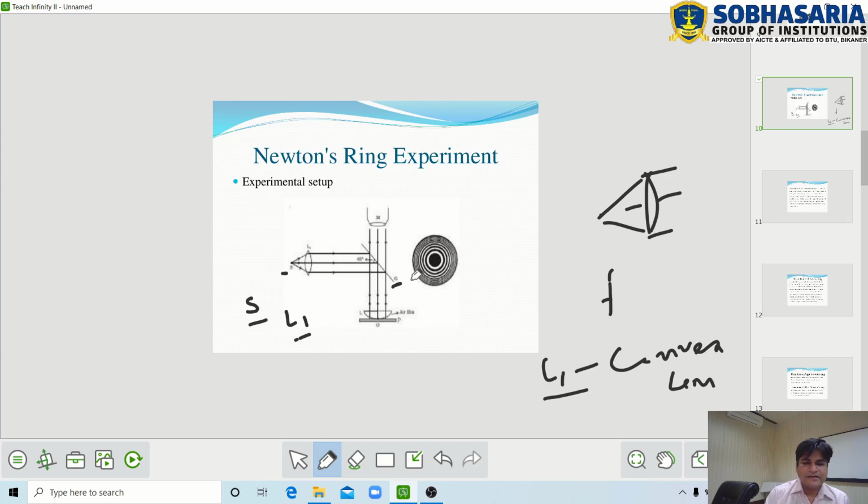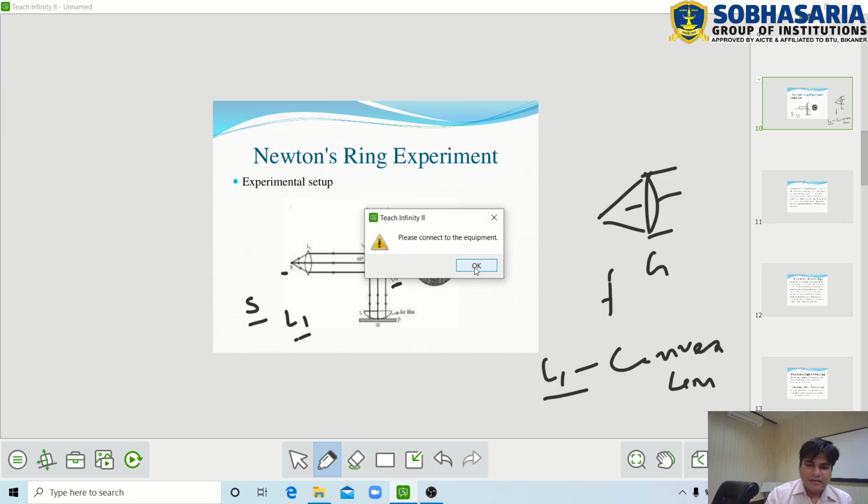This is the plane glass plate, denoted by G. The convex lens L1 converts incident light beams into parallel light beams. These parallel light beams move towards plane glass plate G, and after incidence on the plane glass plate G, they are reflected. And these reflected beams are converted into same amplitude light beams.